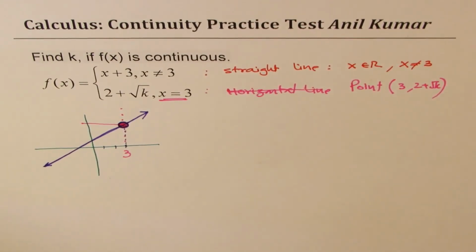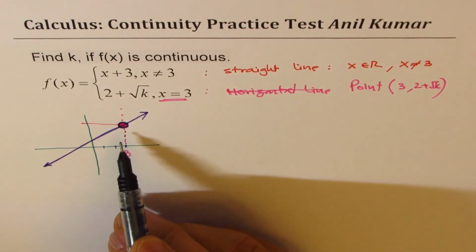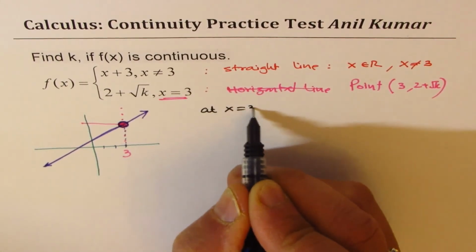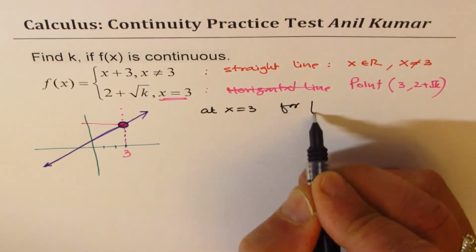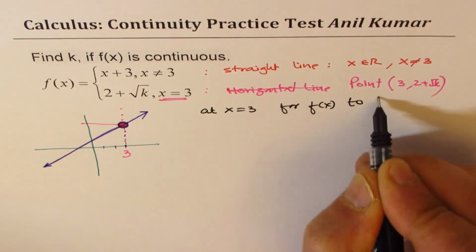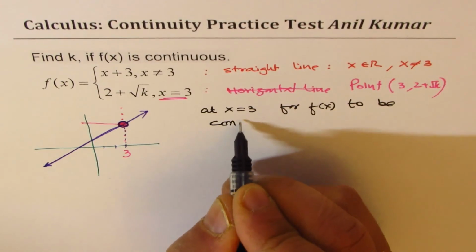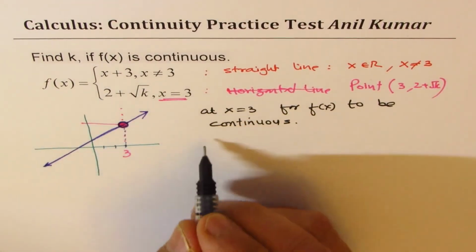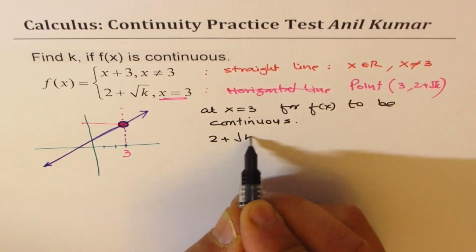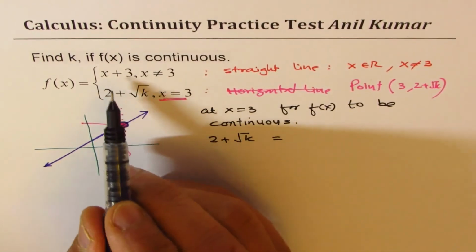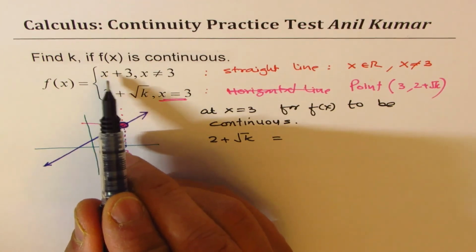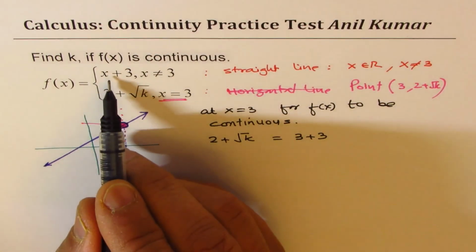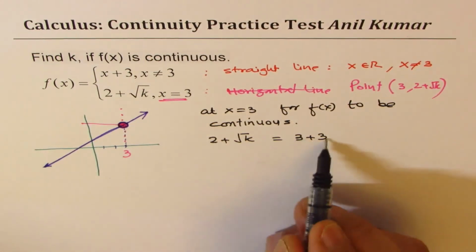So from here, as you can clearly see, at x equals 3, for f of x to be continuous, the value of this function, which is 2 plus square root of k, should be equal to the value of this function at x equals 3, right? 3 plus 3. So at x equals 3, it will be 3 plus 3.